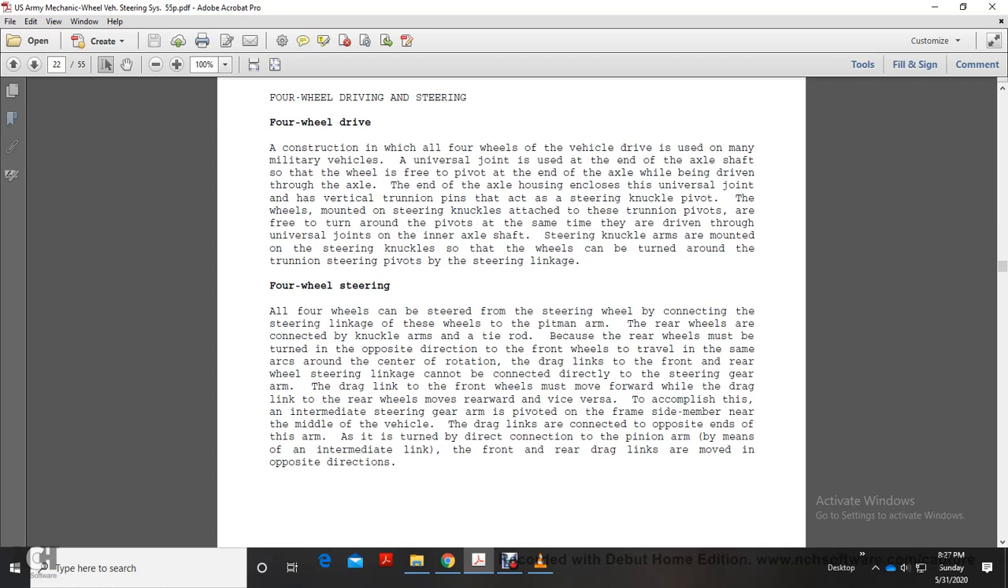Four-wheel steering. All four wheels are steered with the steering wheel by connecting the steering linkage to these wheels with the pitman arm. The rear wheels are connected by the knuckle arms and tie rod. The rear wheels must be turned in the opposite direction.